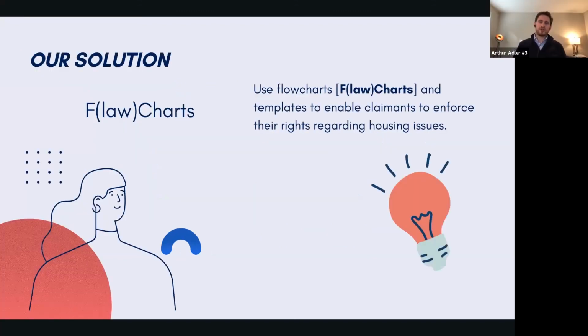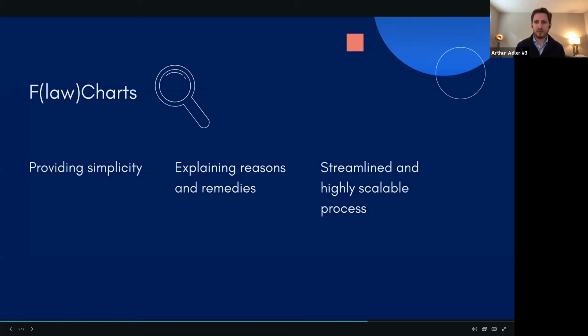So our solution, to give you a bit of information on how we found it, we asked ourselves, how did we learn the law? One of the ways that we learned the law is through flowcharts and decision trees. So our goal is to use flowcharts and templates to enable claimants to enforce their rights regarding housing issues. Our solution is built upon 3 main pillars.